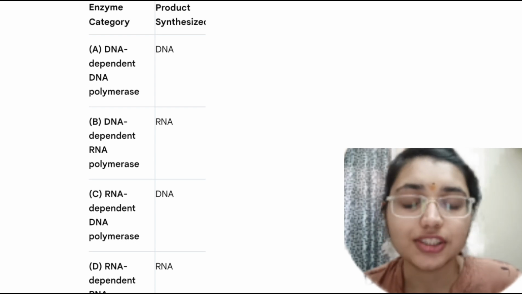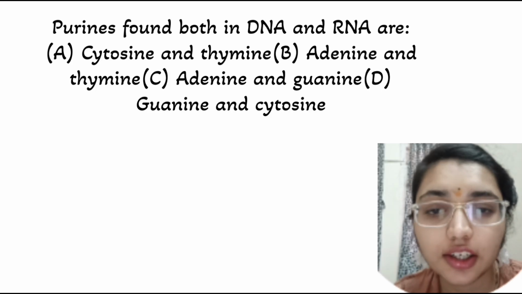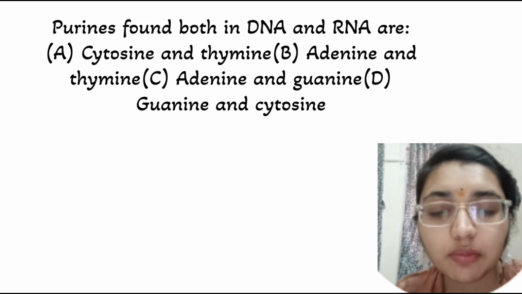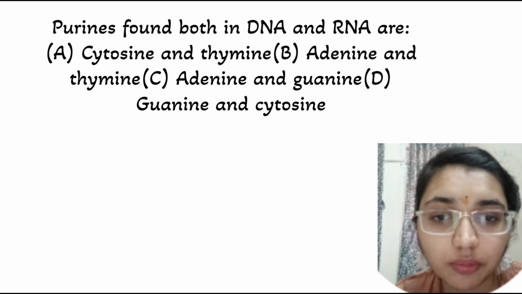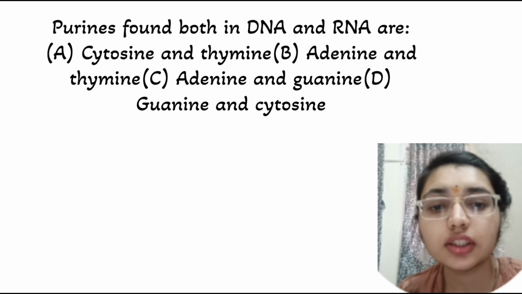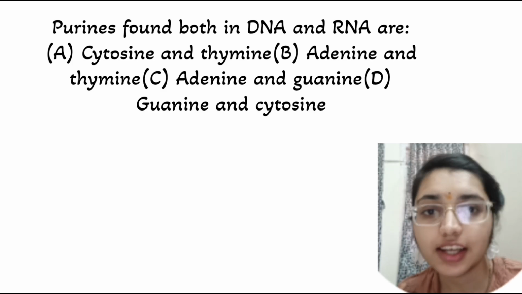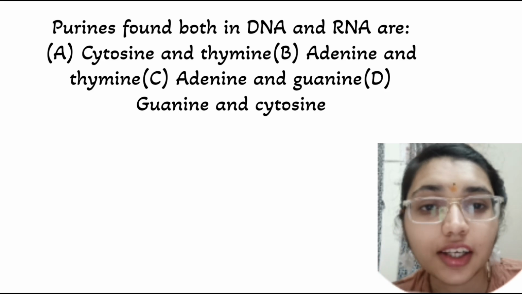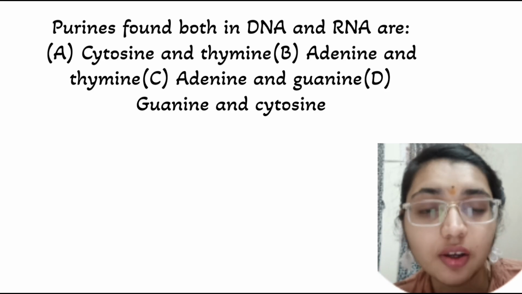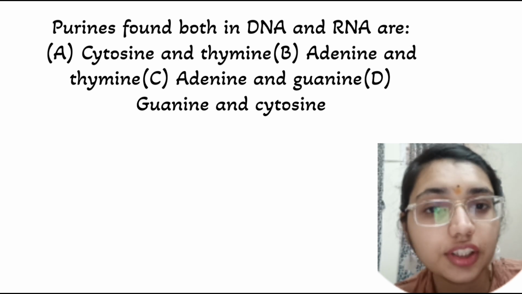Moving on to the next question. Purines found in both DNA and RNA are: option A cytosine and thymine, option B adenine and thymine, option C adenine and guanine, and option D guanine and cytosine. So here the correct answer is adenine and guanine. These are the purines found in both DNA and RNA. So what is different? The pyrimidine. In RNA it is uracil, whereas in DNA it is thymine. So we write it T in DNA and U in RNA.